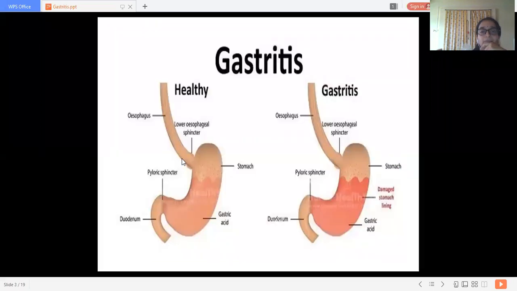A healthy stomach versus the stomach with gastritis, which looks more inflamed, with damaged stomach lining. The mucosa of the stomach gets inflamed. And whenever the disease becomes chronic, it may extend up to the submucosa.